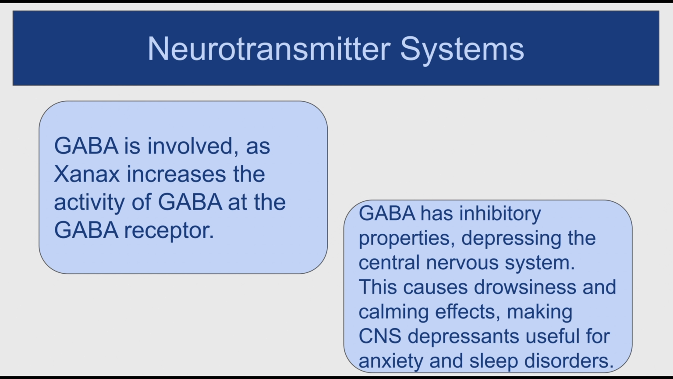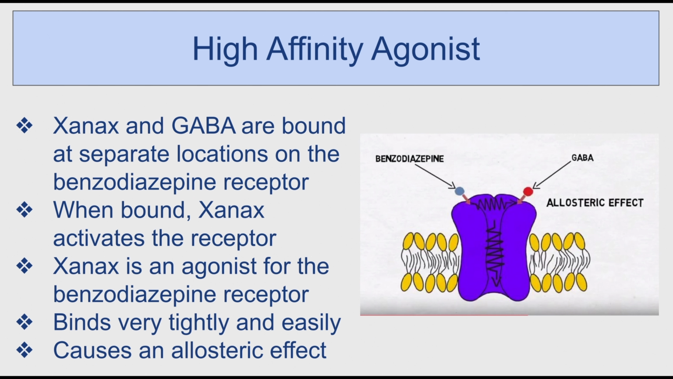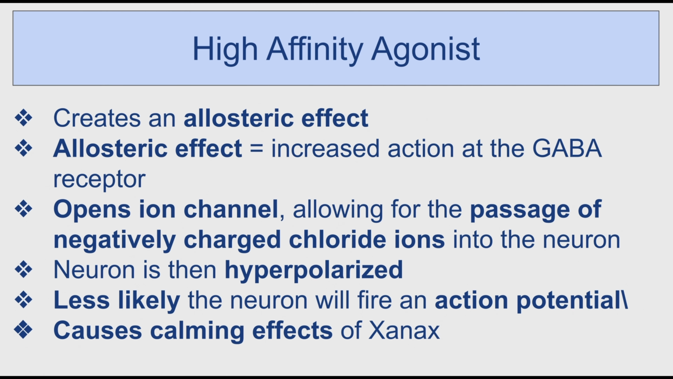Xanax increases the activity of GABA at the GABA receptor, which acts as a central nervous system depressant. Xanax strongly binds to the benzodiazepine receptor, which activates it. GABA and Xanax bind at different locations, with Xanax influencing the GABA binding. It is a high affinity agonist, so Xanax binds very tightly and easily. Because GABA and Xanax bind at separate locations, it causes an allosteric effect.